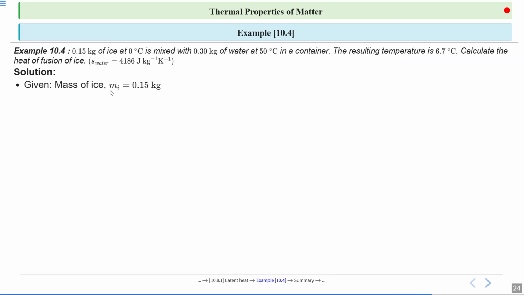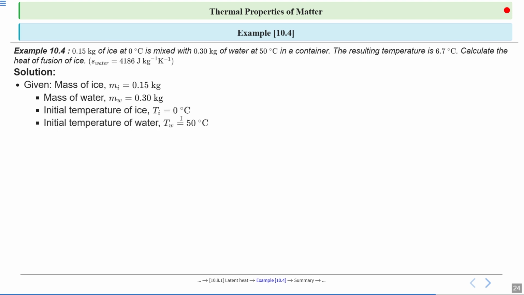So given mass of ice is 0.15 kg, mass of water 0.30 kg. Initial temperature of ice 0 degree Celsius and initial temperature of water 50 degrees Celsius. Final temperature 6.7 degrees Celsius.